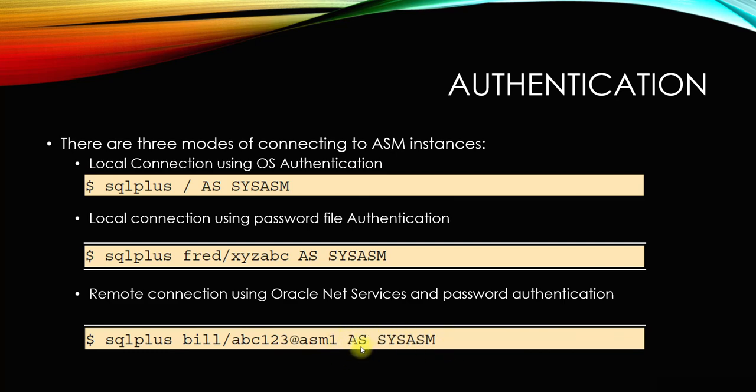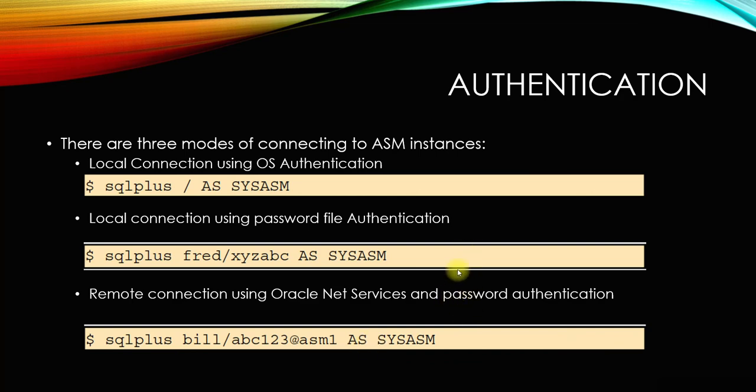If you don't mention that, you will not be able to connect. First, your ID must be present in the password file. And when anybody is adding you or any ID to the password file, there has to be a parameter defined saying that the privilege is required as sysasm. Otherwise you will not be able to connect.